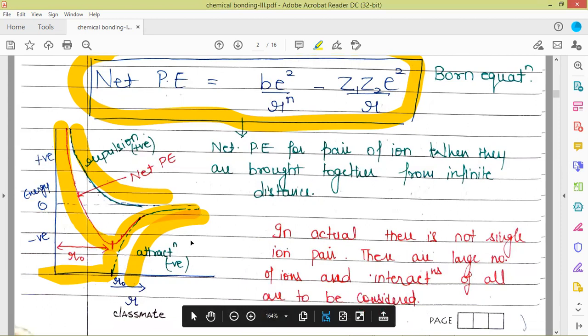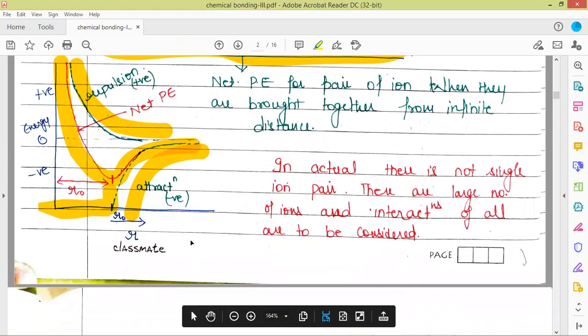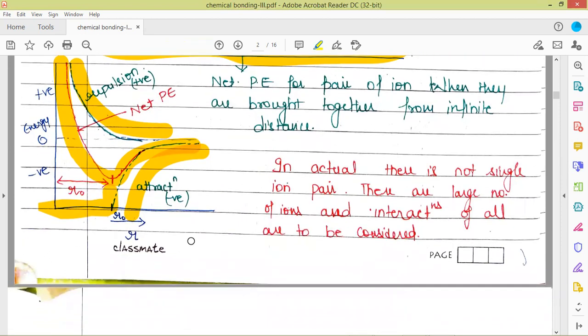Now, we have considered just a single ion pair, a single cation and a single anion. The repulsion term came out of the penetration of the electron clouds of that cation and anion, and the attraction term came out of the oppositely charged cation and anion. But in actual, there is not a single ion pair. There are a large number of ions, and the interaction of all the ions is to be considered.